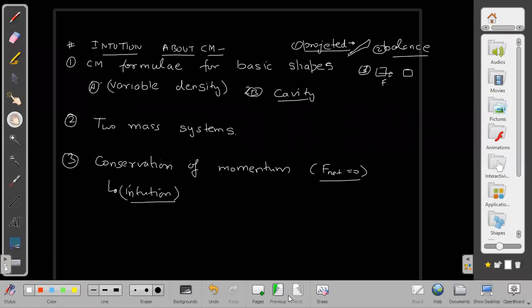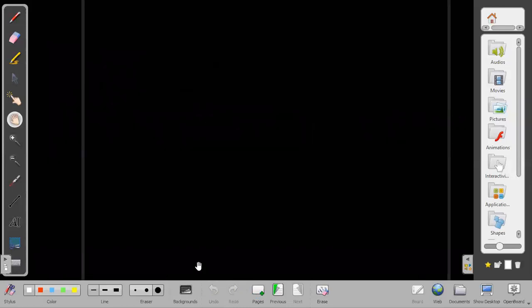So first of all, intuition about center of mass. Let us try to work out the intuition. Let us see how we can develop the intuition about center of mass. First example I can take: yesterday I gave you the example of why the center of mass itself comes in the first place. It comes just because of the need to simplify the equations of big bodies having multiple point particles or multiple bodies also.